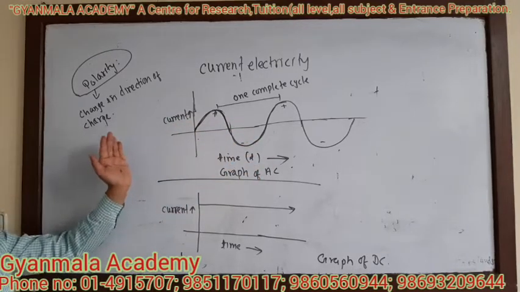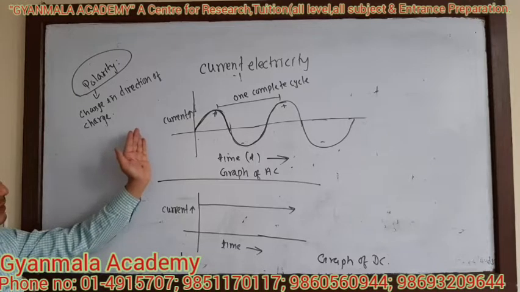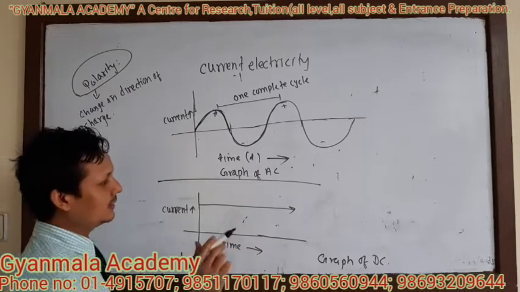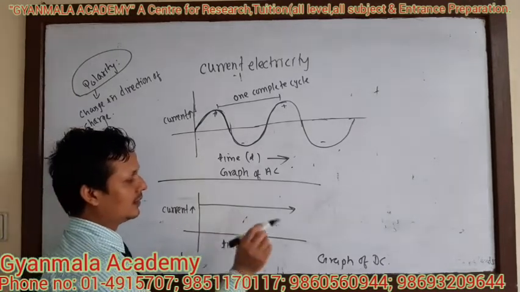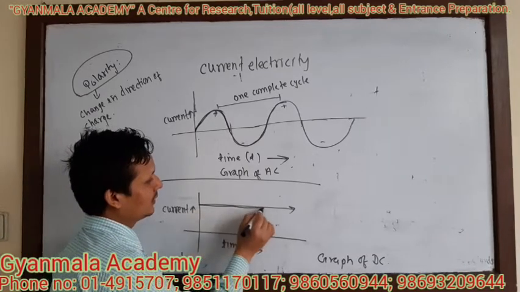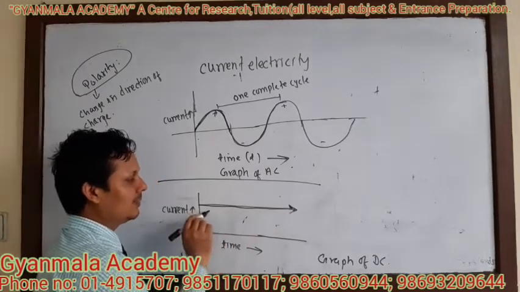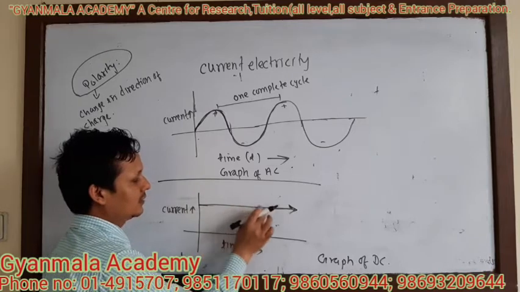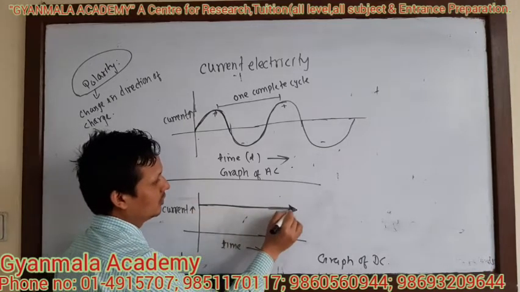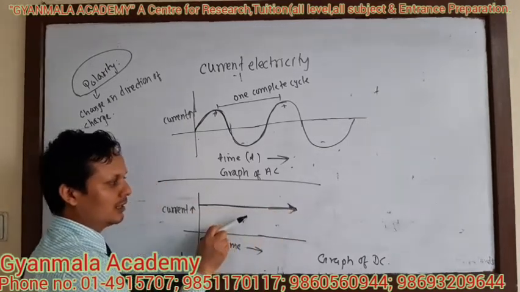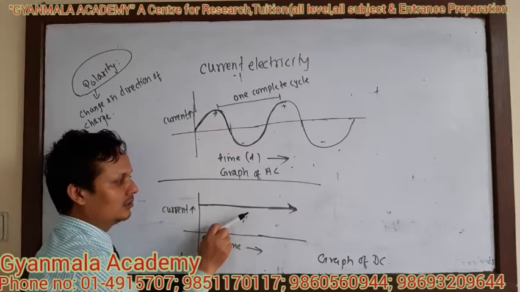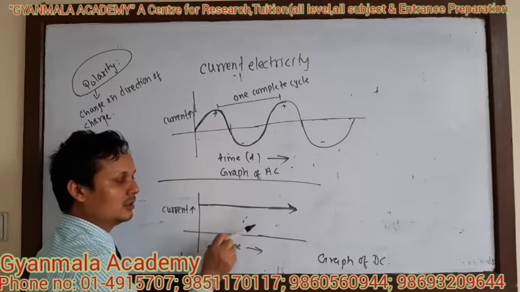So the polarity of AC current changes, but in direct current, look, in DC the charge is not changing. There is a single direction, a unidirectional flow of the current. So the polarity of direct current does not change, so it has zero frequency.